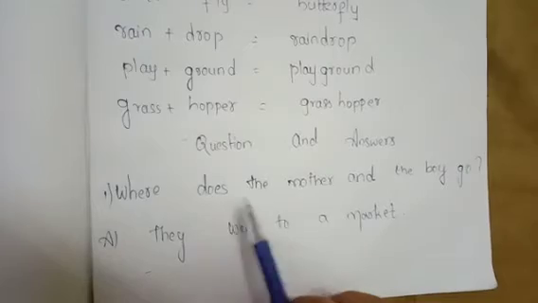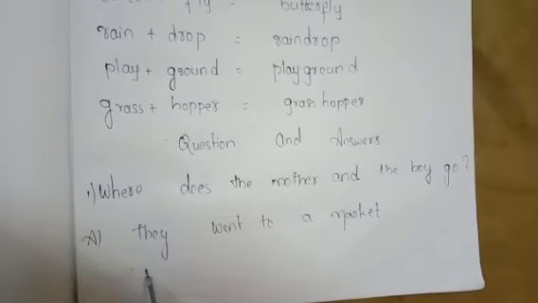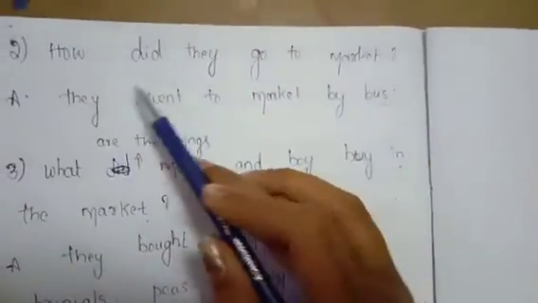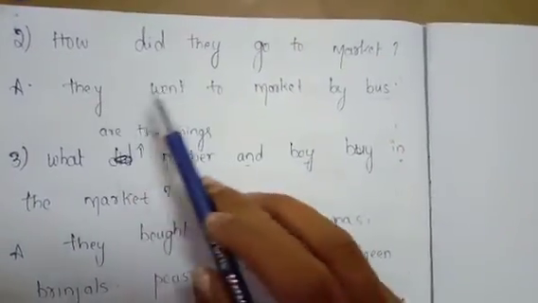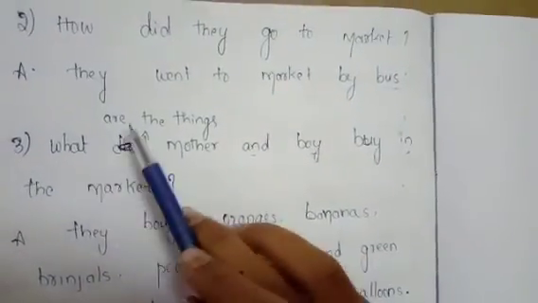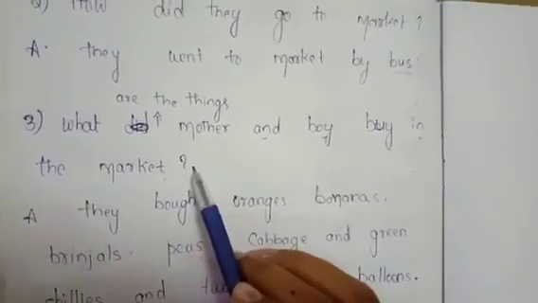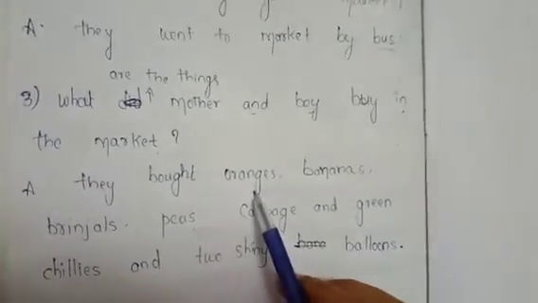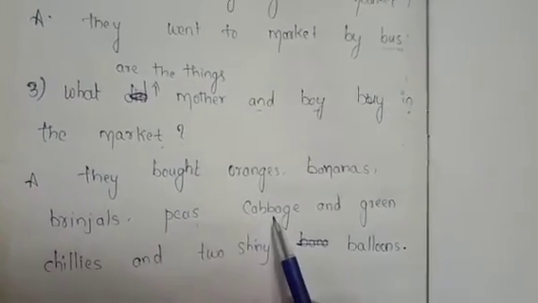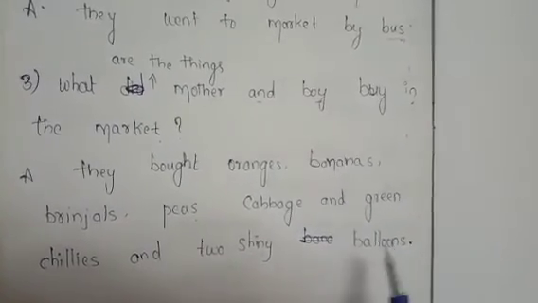Where do the mother and the boy go? They went to a market. How did they go to market? They went to market by bus. What are the things mother and boy buy in the market? They bought oranges, bananas, brinjals, peas, cabbage and green chilies and 2 shiny balloons.